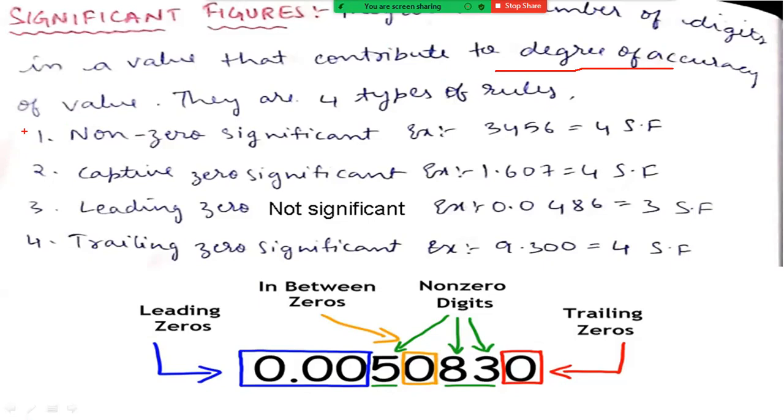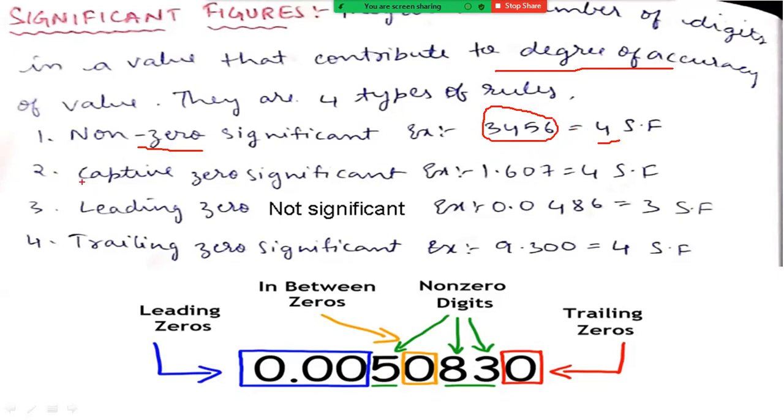So what are the rules of significant figures? The first rule is that non-zero integers are significant, right? Here we can see an example for non-zero integers. There is no zero digit here, so we can see 4 digits. All 4 digits, all non-zero digits, are significant. So in this value, there are 4 significant figures.